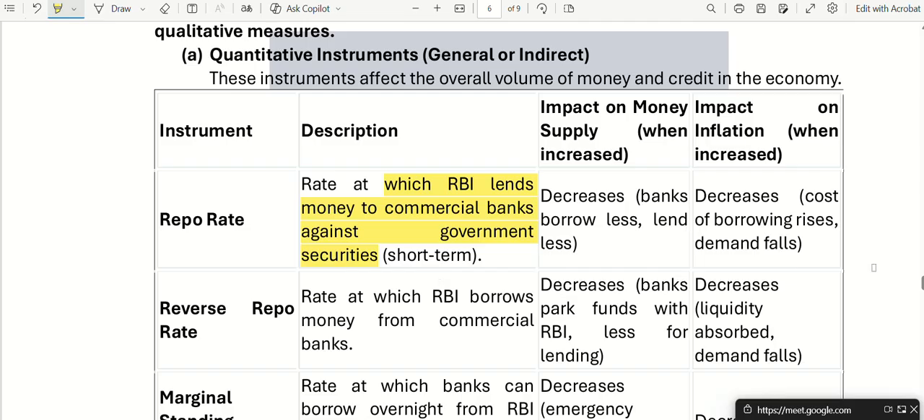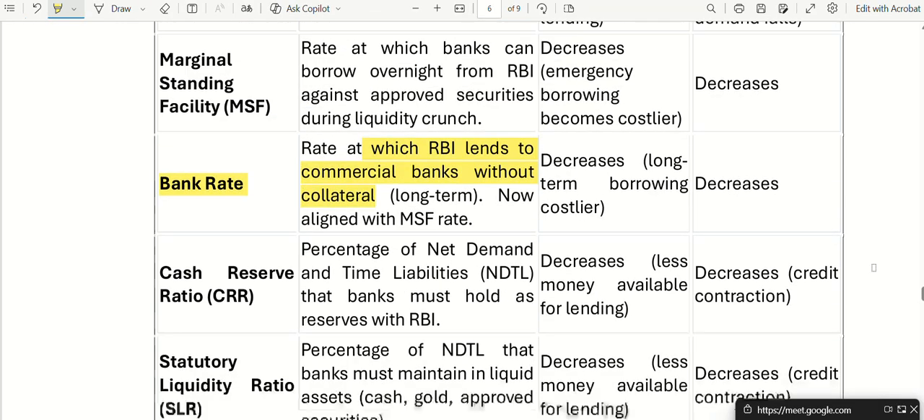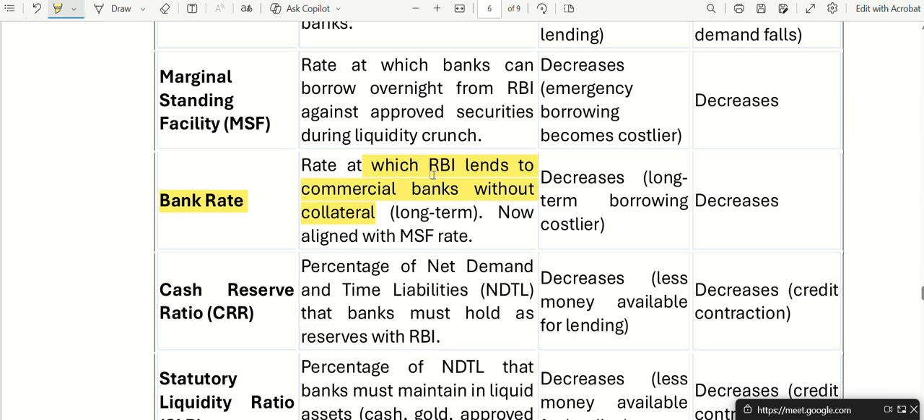Yes, sir. Okay. So repo rate, RBI lends to commercial banks with collateral, meaning security is needed. Bank rate is also RBI lending to commercial banks without collateral. Okay, sir. Without collateral. All right.